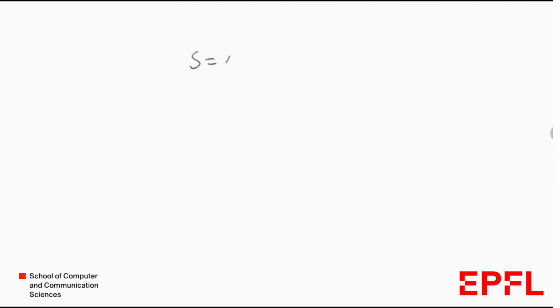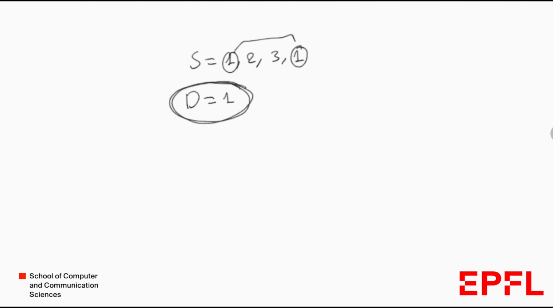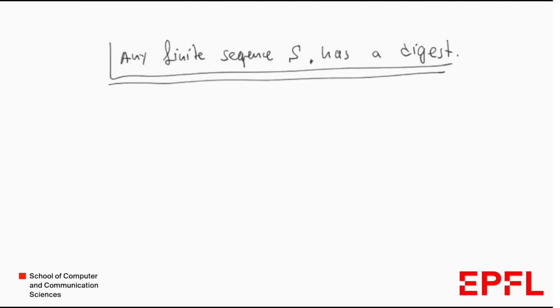What if you had a sequence that starts and ends with the same value? In this case, the digest would be this one, 1. Because the digest should not contain an element that appears more than once. So in this case, the first element is equal to the first one. The last element is also equal to the last element. There are no duplicates, and any two consecutive elements in D, of which there are none, are also consecutive in S. Let me just say that any finite sequence S has a digest.